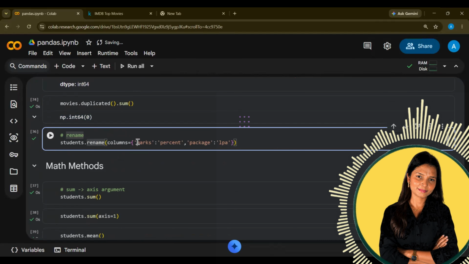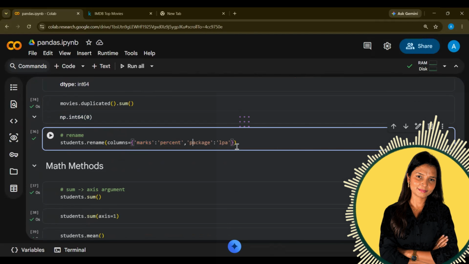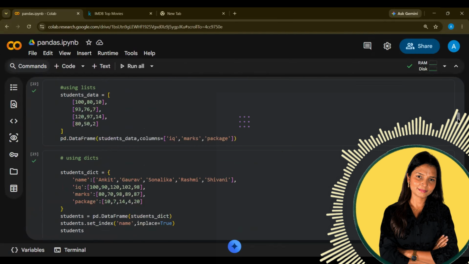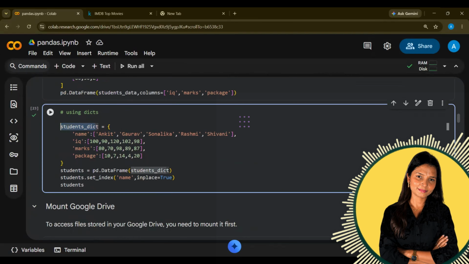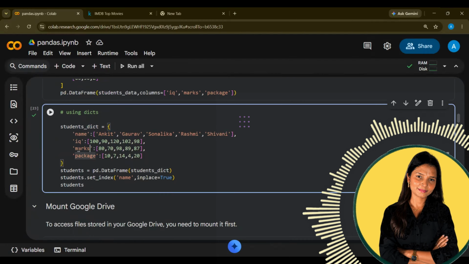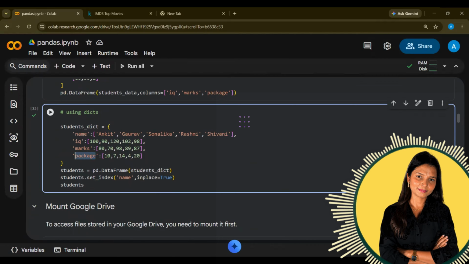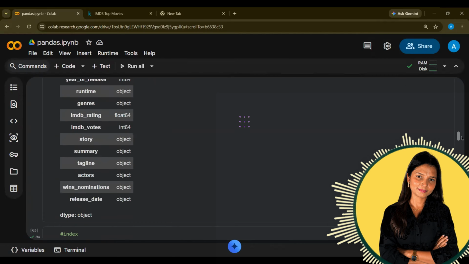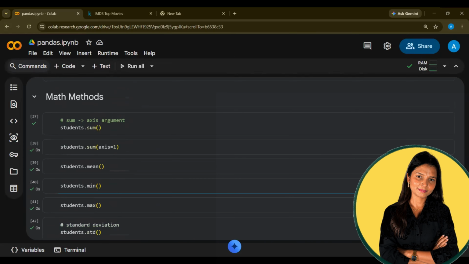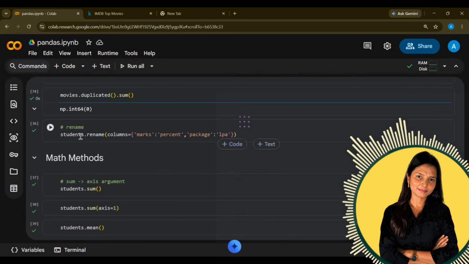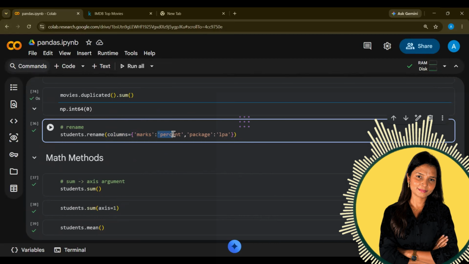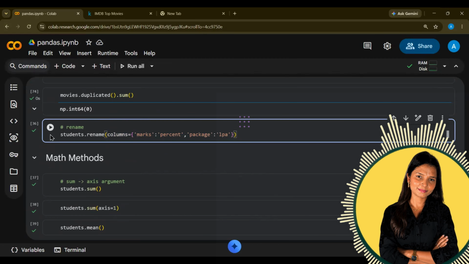I want to rename, let's say, marks to % and package to LPA. In student, I'm talking about. Okay, let me take you back to the student. So in the student dictionary, I have name, IQ, marks, and package. I want to rename the column names. So you can use students dot rename and then write down the columns, and whichever column you want to rename, use it as a key value pair, and then once you run it, it will update.